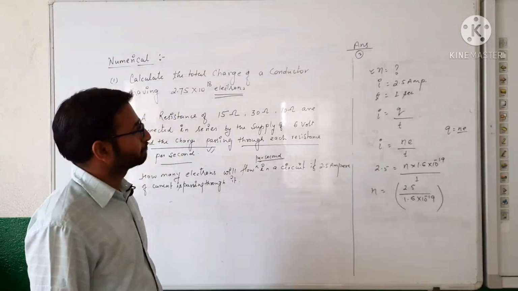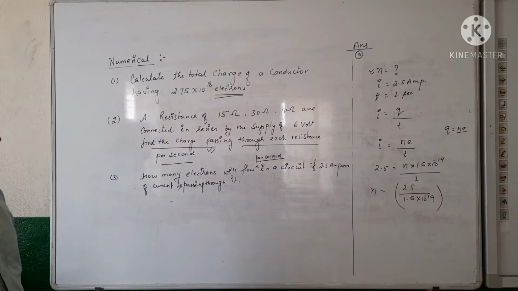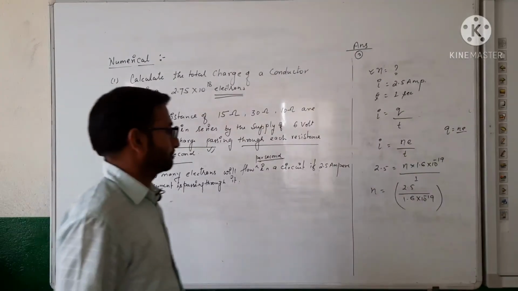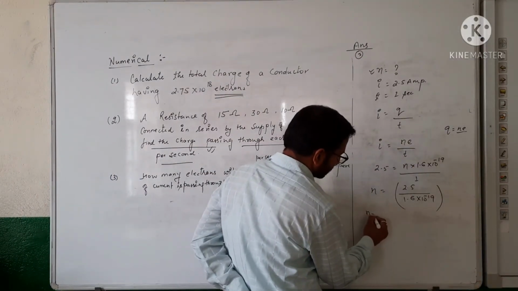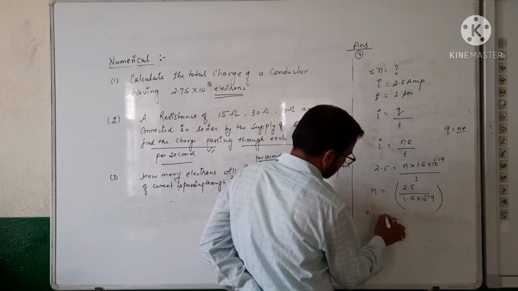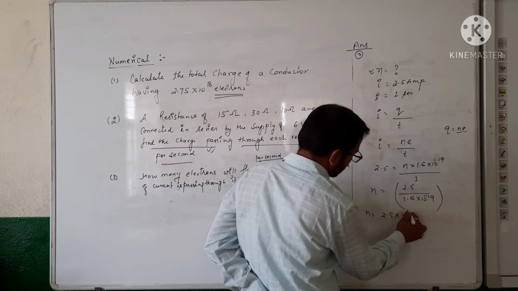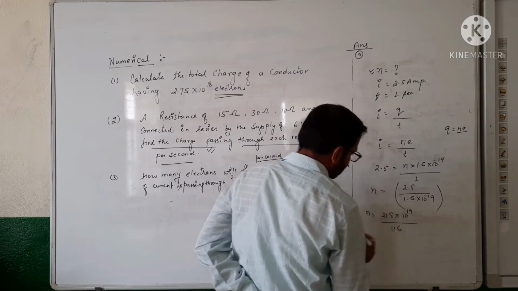Got it? Do it fast. So you will solve this like this: 10 raised to the power 19 will go up, positive 19, and 1.6, decimal to decimal cancel.